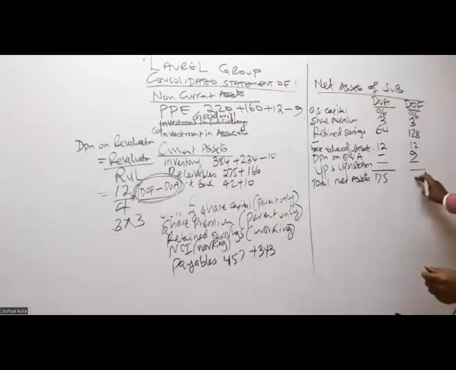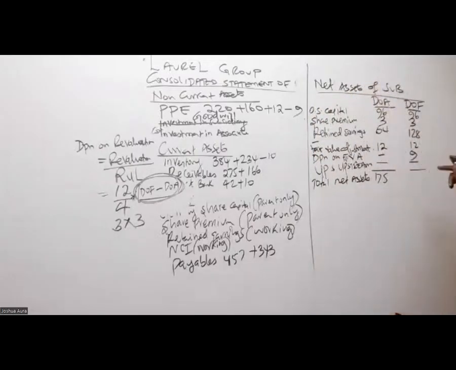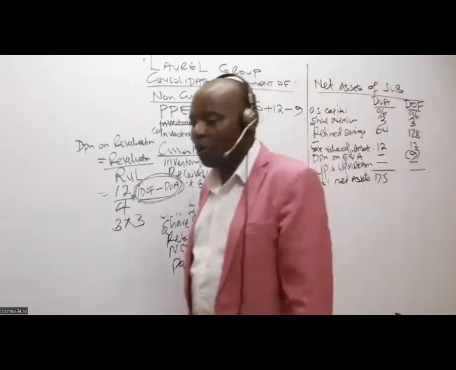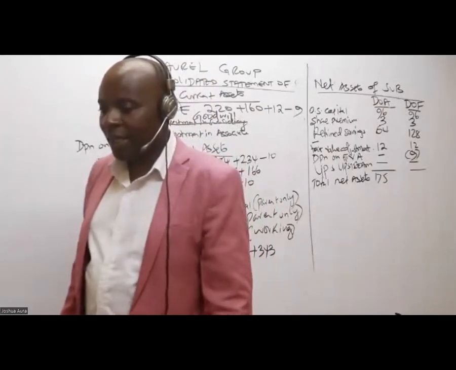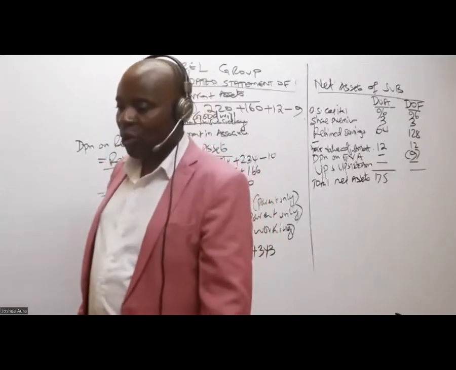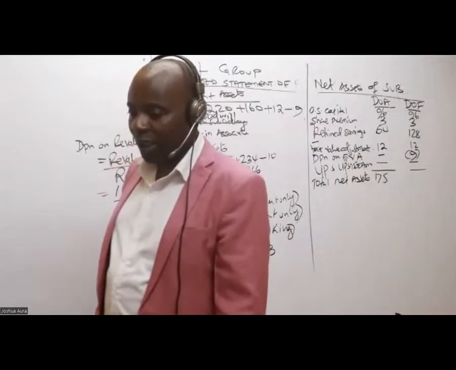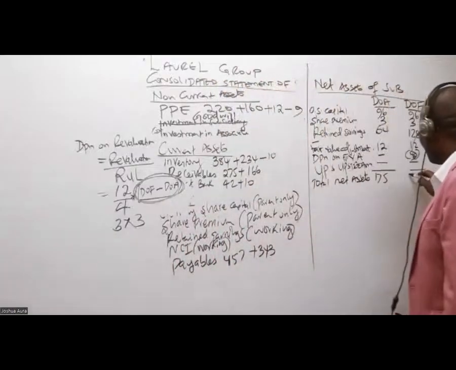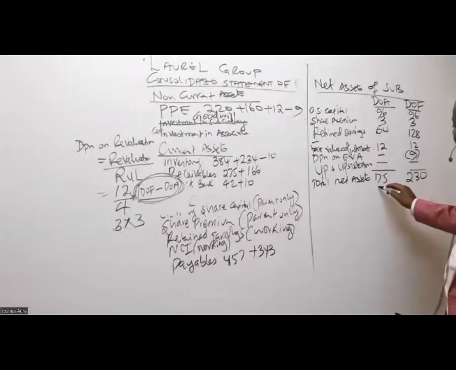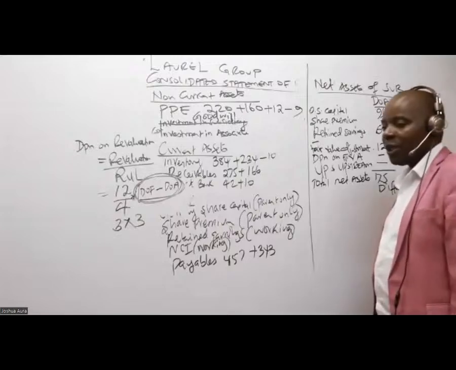How about this one here? DOF. Is there somebody who can get a DOF? DOF, I'm being told, is 230. Again, remember that depreciation we subtract. Depreciation we always subtract. So you subtract, what are we getting? It's 230, isn't it? And then now the difference between these two numbers, we normally give it a special name, PAP.